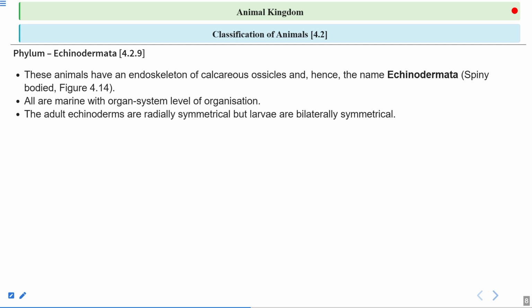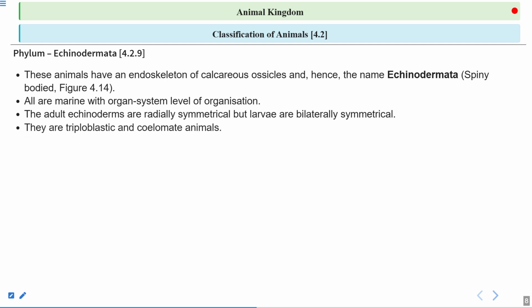But in the larval stage, the larval organism has only one plane of axis, and from that, it can be divided into left half and right half equally, right? So they show bilateral symmetry, whereas the adult echinoderms show the radial type of symmetry. This is a very, very important feature of this particular phylum.